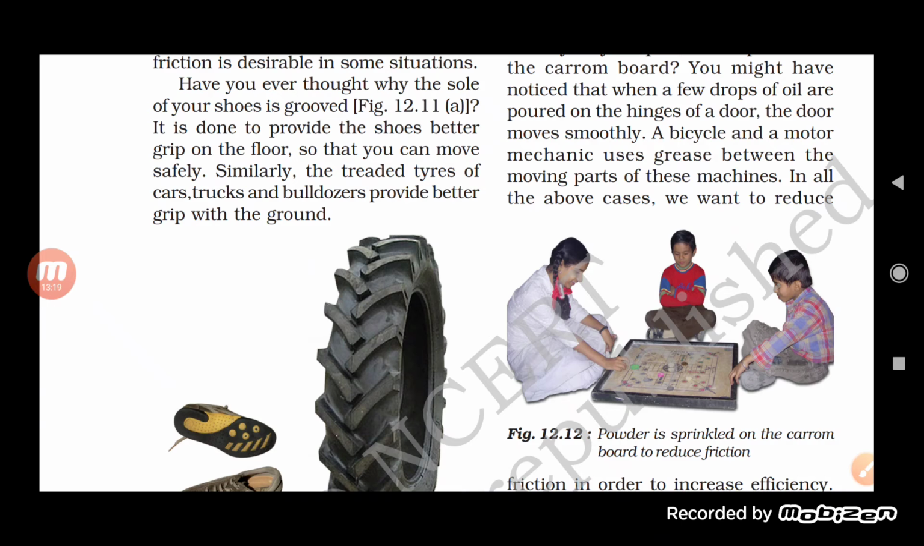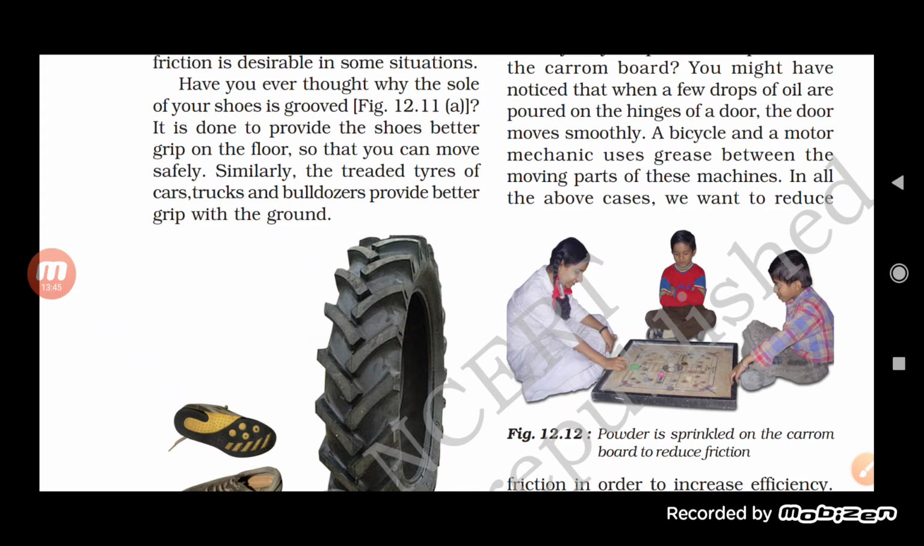Even on the door latches, students, we put oil so that the movement can occur very easily. When bicycles or motor mechanics are involved, they use grease. Grease is a kind of lubricant, and this grease is used between the moving parts of machines.